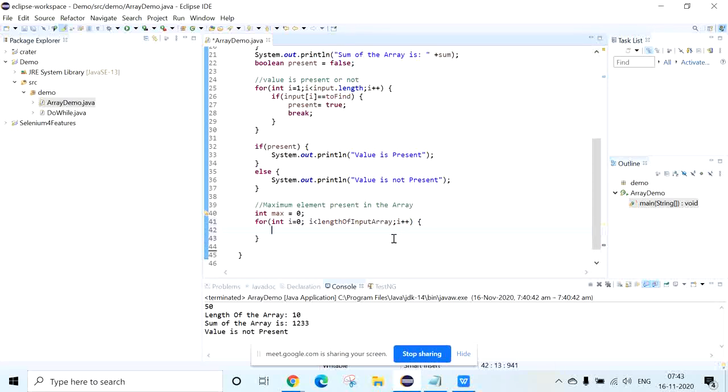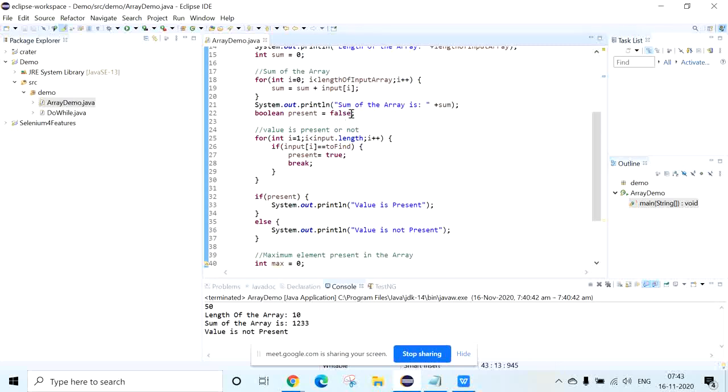Whenever you find a program related to array, always, yeah, line 22, no need of writing that, right? Boolean present equal to false, no problem, right? Yeah, by default it will be false only. So here we gave the boolean value equal to false, right?